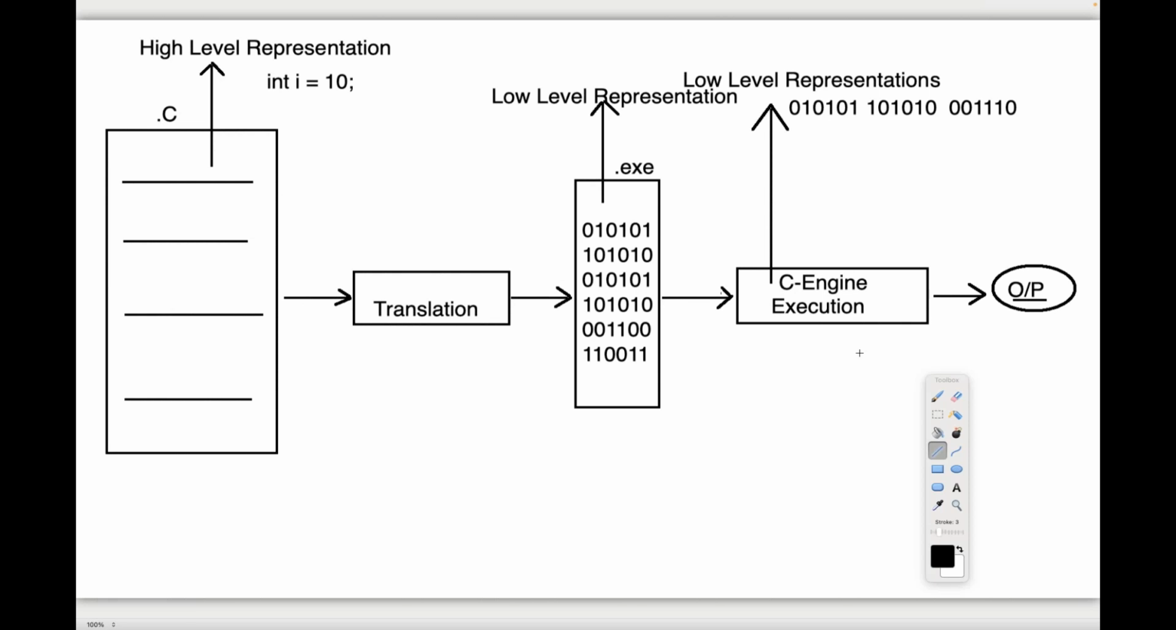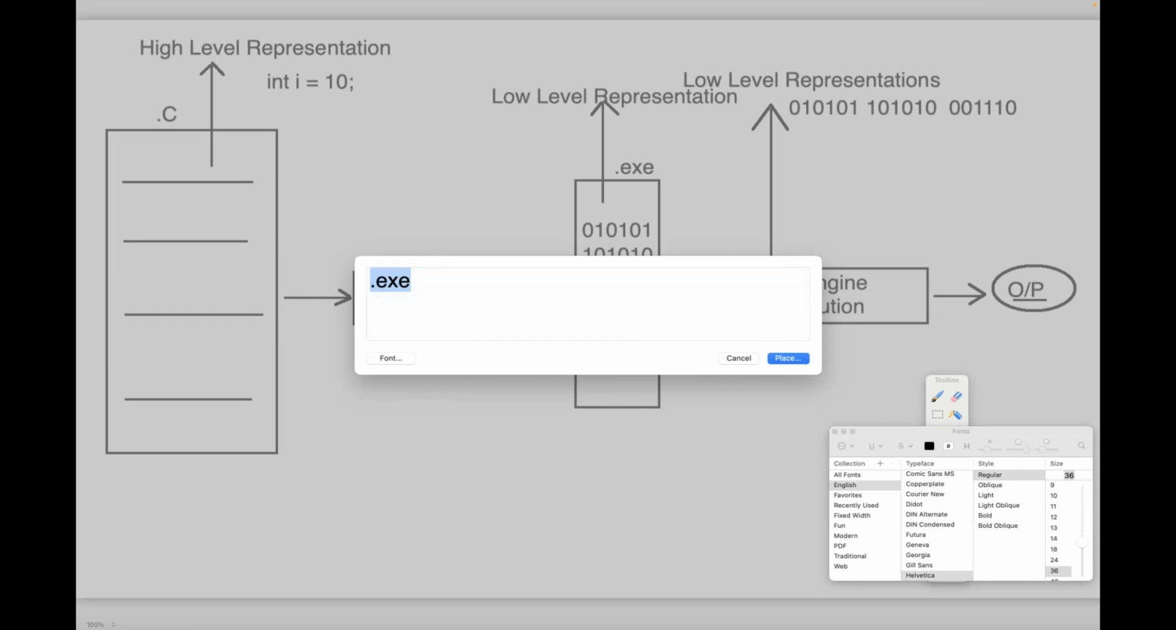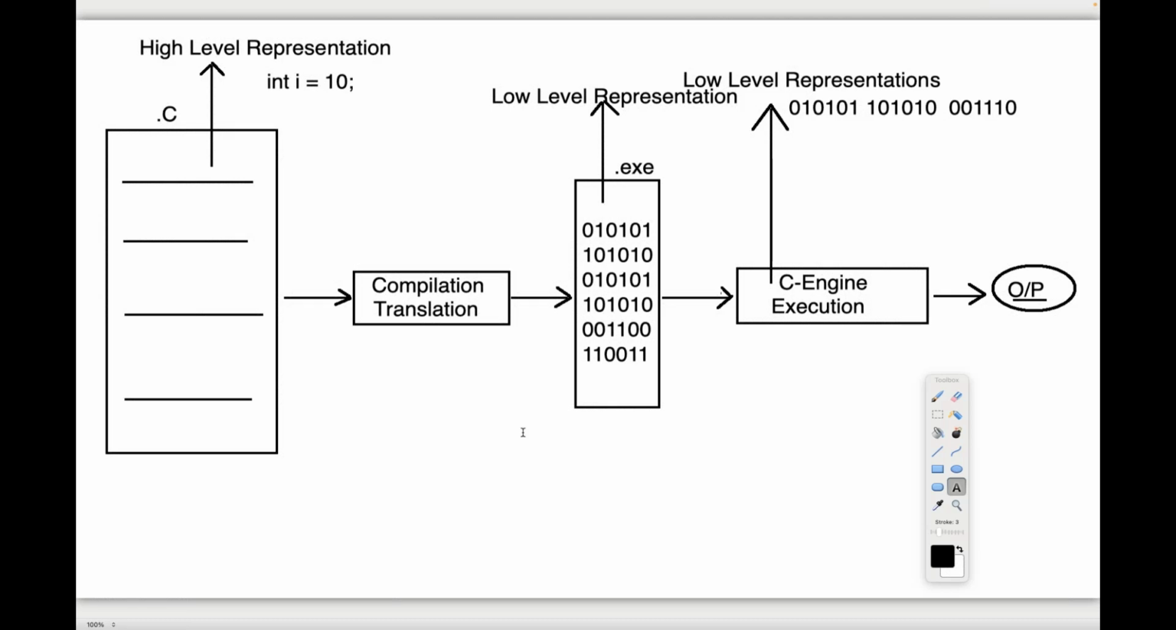All of you observe carefully. In this total process, we use a translator to translate the program from high level representation to low level representation. The translation mechanism is called compilation, and the translator is called what? Compiler. Does everybody understand my point clearly? Compilation or compiler? I'm directly asking you this question, try to answer it.